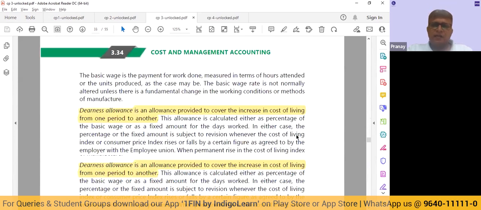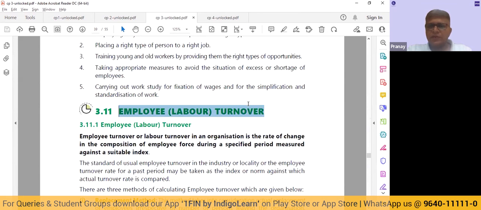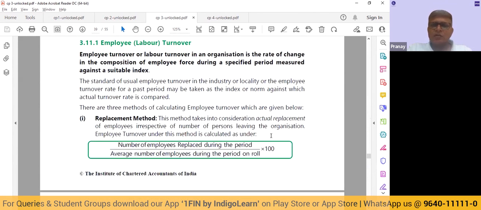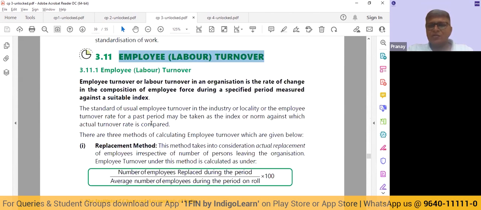All right. Then apart from the wage cost, we have few questions which keep coming based on the turnover. So employee turnover, it can be calculated basically using three methods: the replacement method, the separation method, and the flux method. Now, what is employee turnover? See, employees will join your organization, they will leave your organization. So you'll have people coming in, people going out.